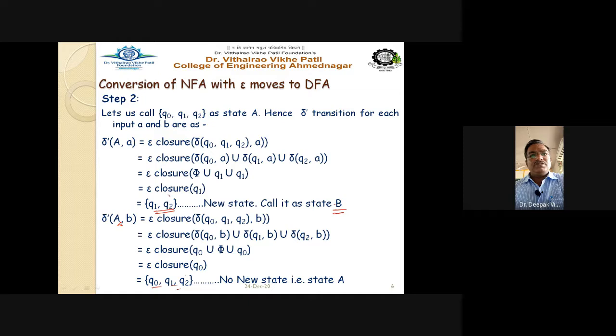So Q2 is the final state in the given NFA. So wherever there is an appearance of Q2, we mark that state as a final state. So B becomes a final state, and now Q2 appears in A also. That's why A is also marked as a final state. So both A and B now become final states, right?